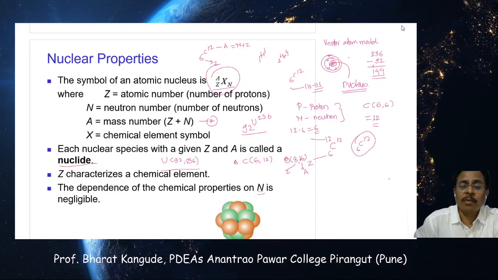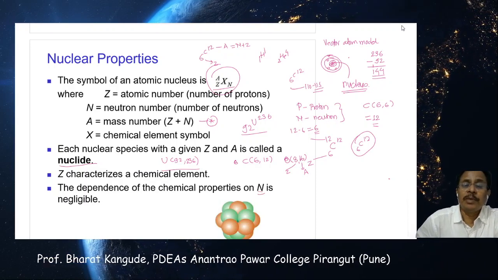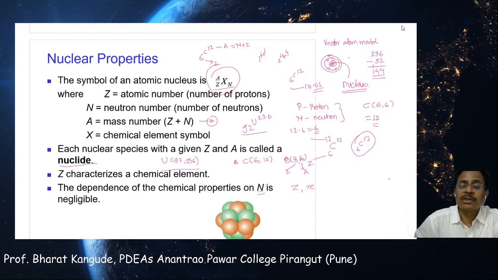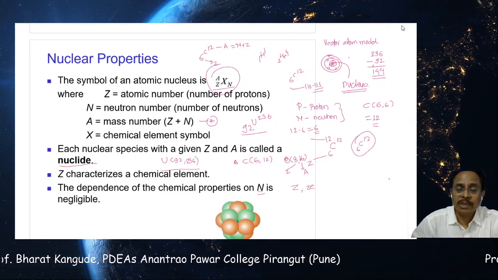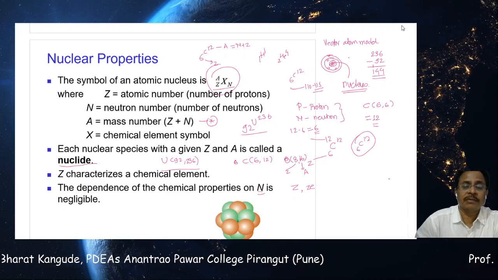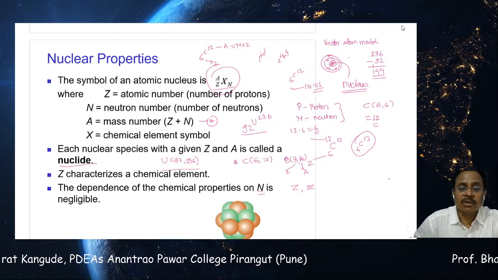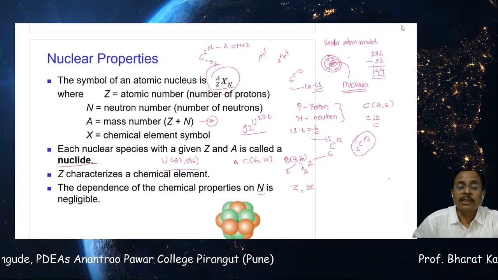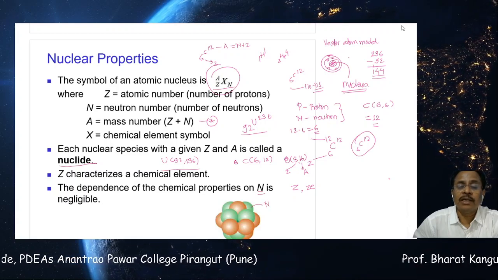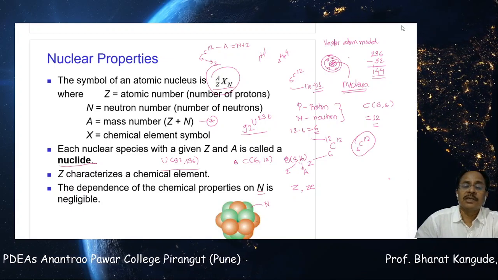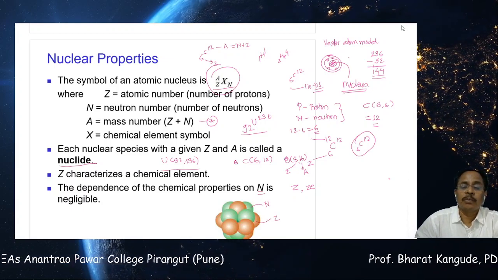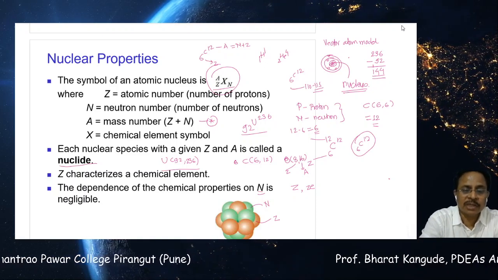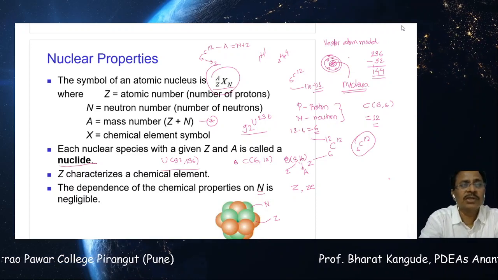Whatever chemical properties any element has depend on the number Z, and the same number Z of electrons is found in that atom. For a simple example, suppose this looks like a nucleus. I am calling this an entity like a nucleus. Out of that, these green-looking particles I am calling neutrons, and the brown ones are called protons. That shows they are very densely packed, brought together by something. Now what is that something? That is what we call the nuclear force.